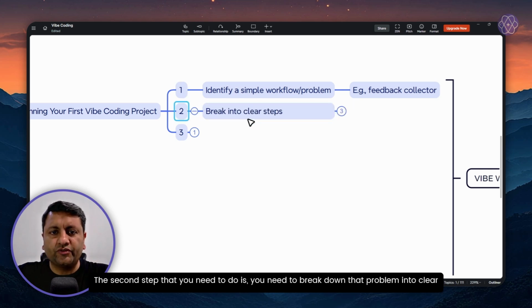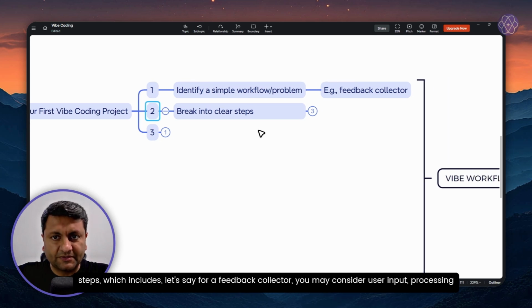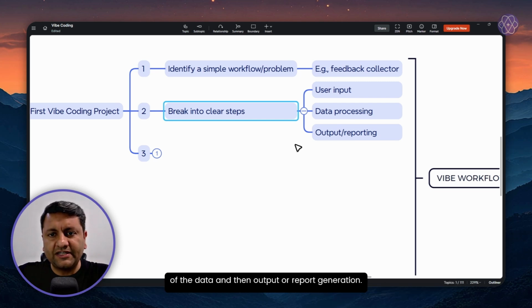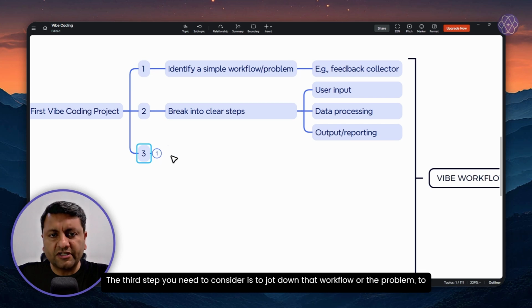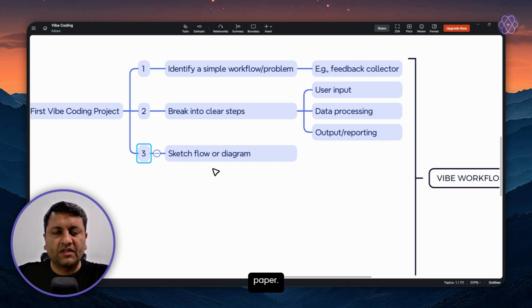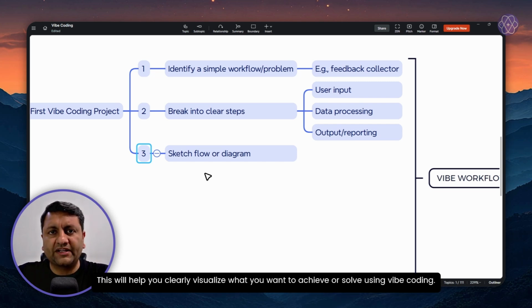The second step is to break down that problem into clear steps, which, for a feedback collector, may include user input, processing of the data, and then output or report generation. The third step is to jot down that workflow or the solution of the problem on a flowchart on a piece of paper. This will help you clearly visualize what you want to achieve or solve using the app or website or workflow that you will create.